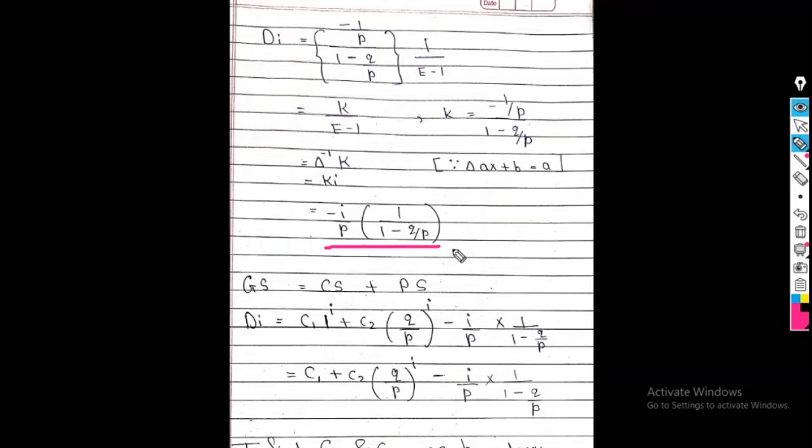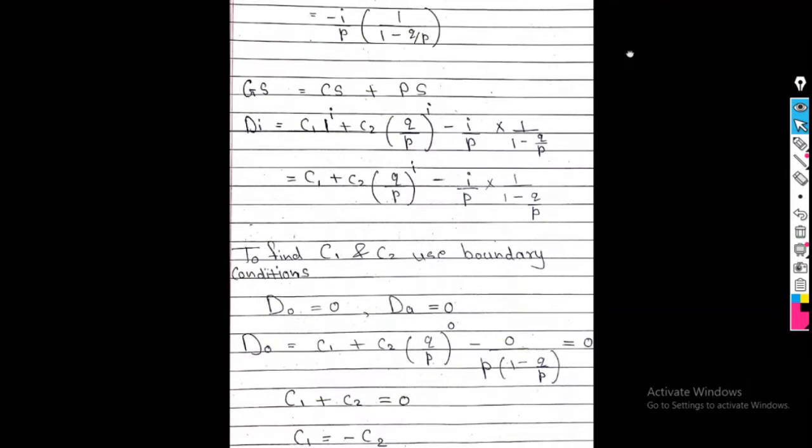Now I put these two values, that is the complementary solution and the particular solution, in the equation of the general solution. So what is the general solution? CS plus PS. This is the answer of CS and this is the answer of PS. Now to find these C1 and C2, I go for my next step. To find C1 and C2, I use two boundary conditions. So what are the conditions? These are the two conditions.